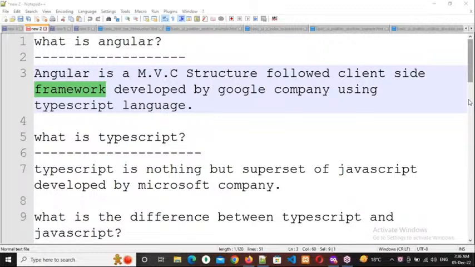It will give a basic structure for our application: where we should write our business logic, where we need to write our database related logic, where we need to write our user interface related logic, how URLs should be manipulated, how security should work. All those things they will give as a basic structure. Understanding my point? So a framework is nothing but a structure of the application.